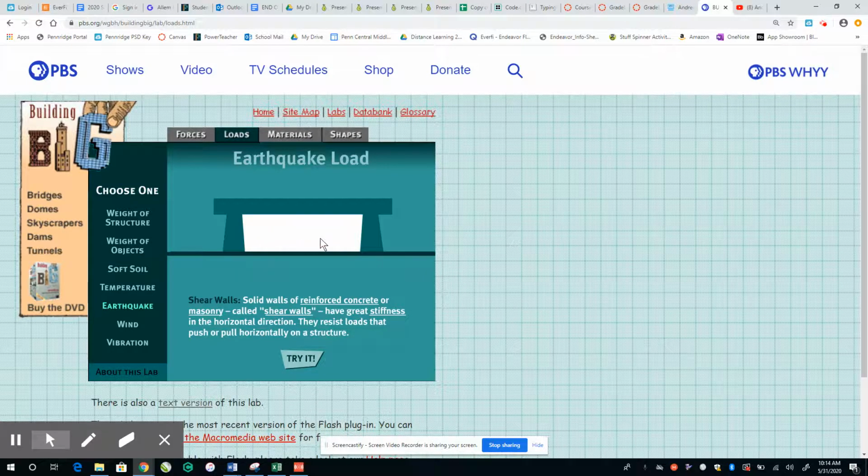Shear walls. Solid walls of reinforced concrete or masonry called shear walls have great stiffness in the horizontal direction. They resist loads that push or pull horizontally on a structure. Let's try it again.